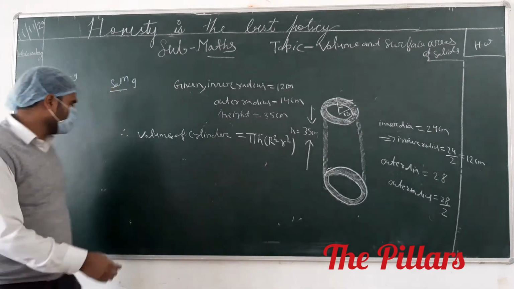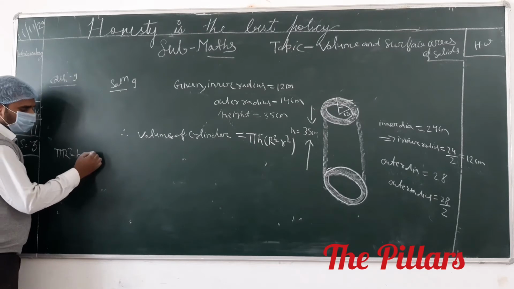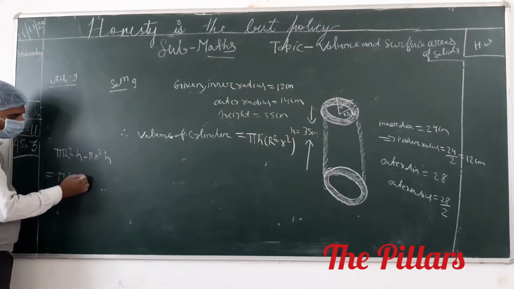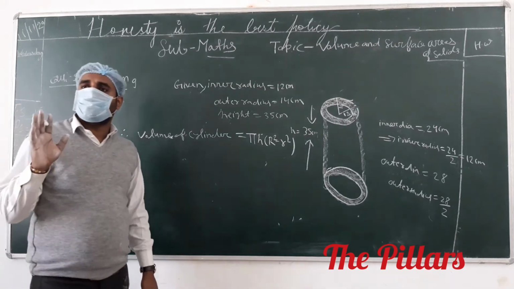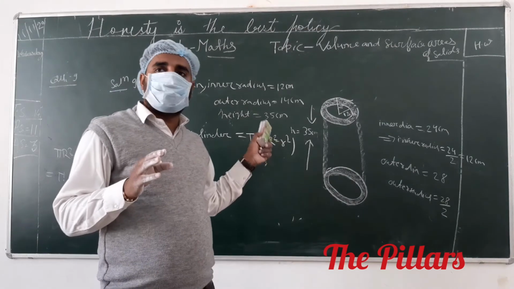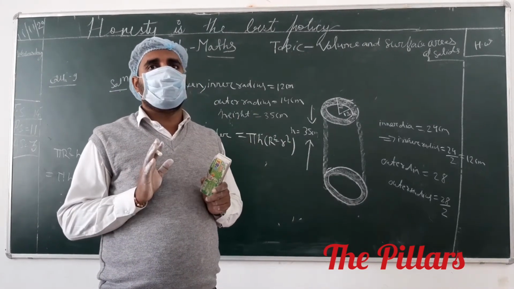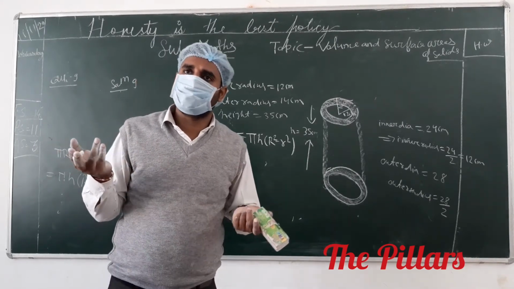Pi capital R square h minus pi small r square h. As you take pi h common, the remaining value is R square minus r square. You have no time, a single formula we have to solve every day. I ask for the formula every day, but there is no effect on you all. Don't just learn the formula; directly you have to come here. How much pressure you have, I don't know.